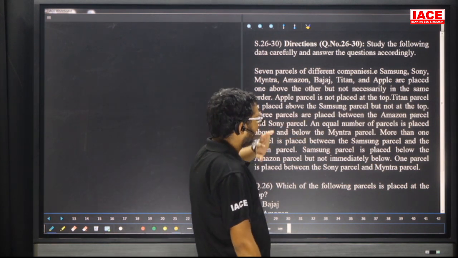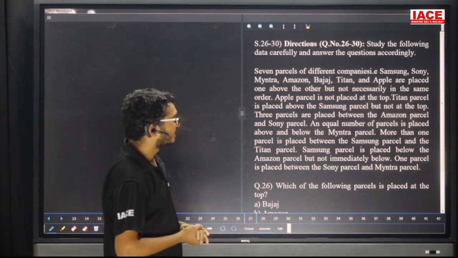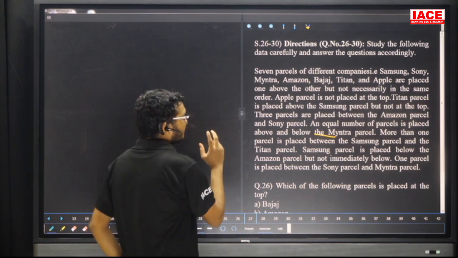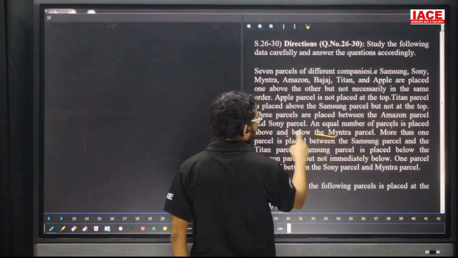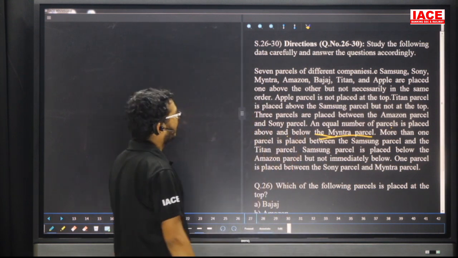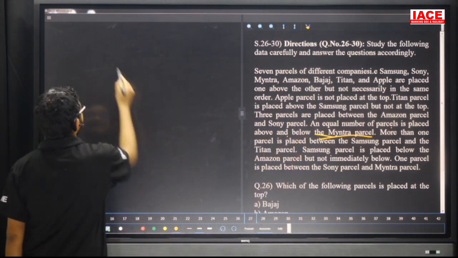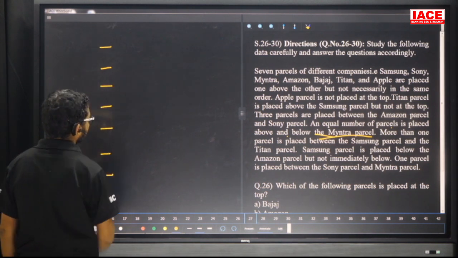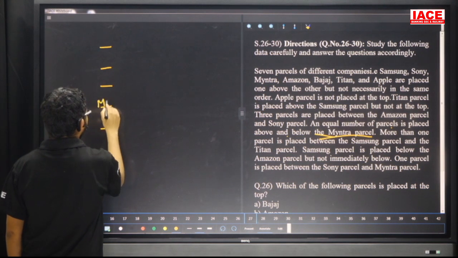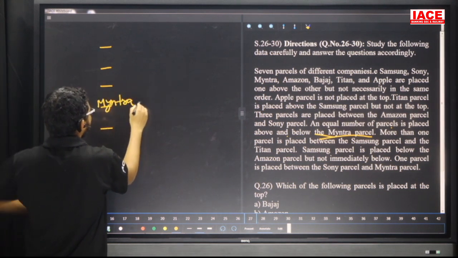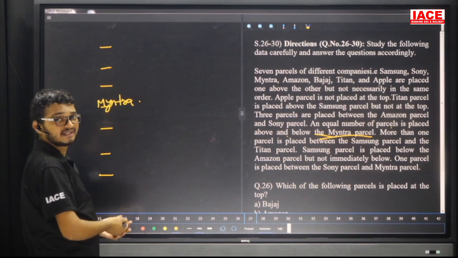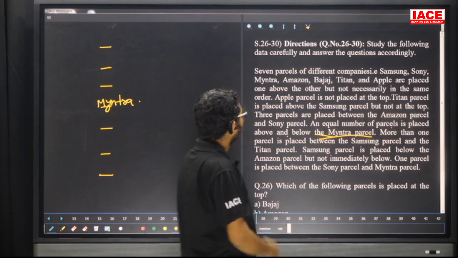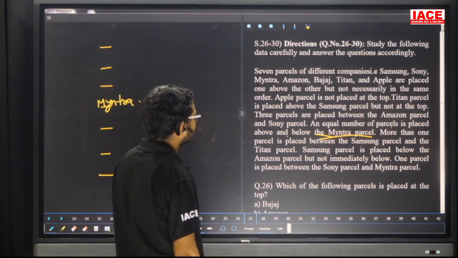Three parcels are placed between Amazon parcel and Sony parcel. Equal number of parcels are placed above and below the Myntra. That means Myntra is exactly in the middle. Totally here we are having 7 parcels, 1, 2, 3, 4, 5, 6, 7. Myntra is exactly in the middle, so the number of parcels above and below the Myntra is the same.